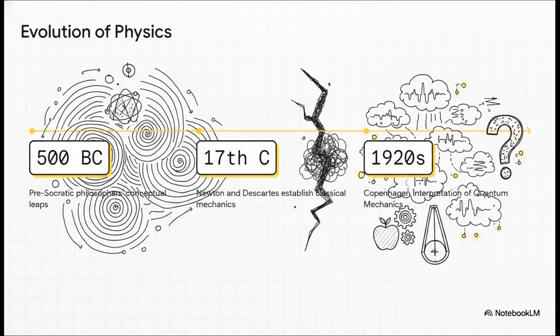Check out this massive gap on the timeline. We start way back around 500 BC with the pre-Socratic philosophers, making these huge conceptual leaps about the nature of reality. Then we skip to the 17th century, where Newton and Descartes established that really rigid mechanical view of the world. And honestly, it took until the 1920s, with the Copenhagen Interpretation of quantum mechanics, for science to finally catch up to the Greeks. We basically had to wait until classical mechanics completely failed us at the atomic level.